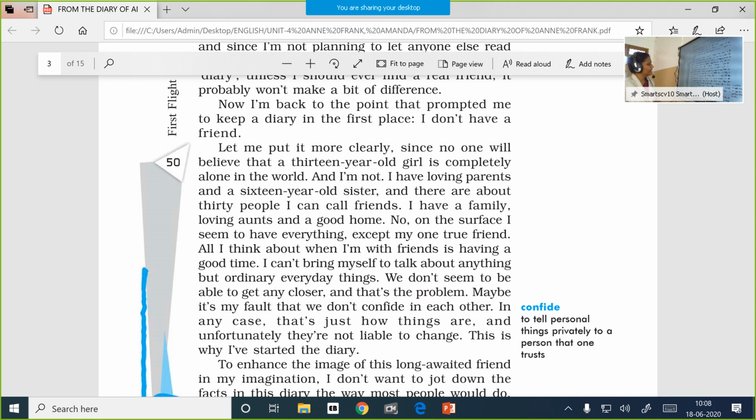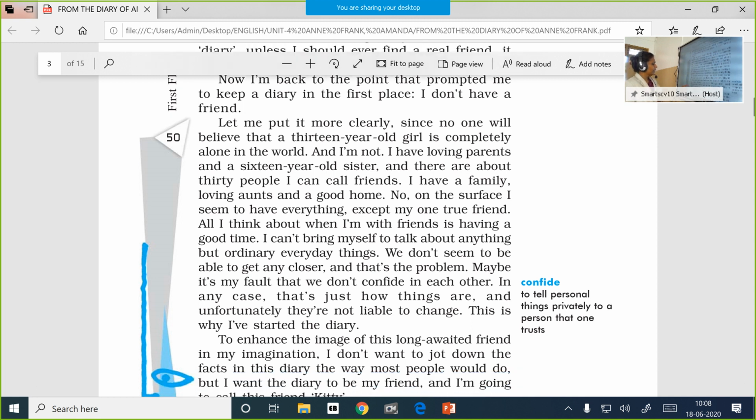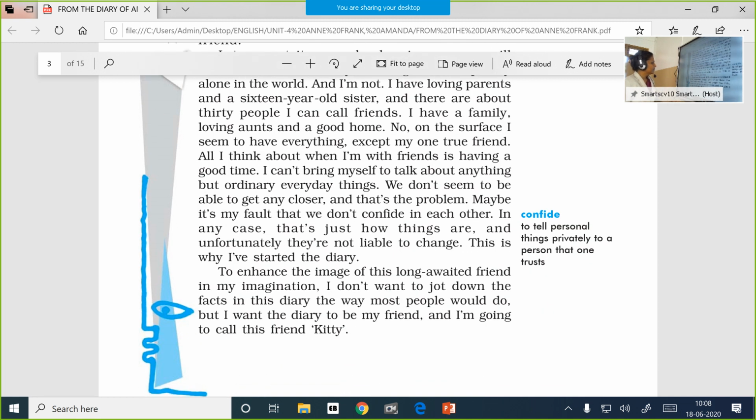All I think about when I am with friends is having a good time. I can't bring myself to talk about anything but ordinary everyday things. We don't seem to be able to get any closer, and that is a problem. Maybe it's my fault that we don't confide in each other. In any case, that is just how things are, and unfortunately, they are not liable to change. This is why I have started a diary.